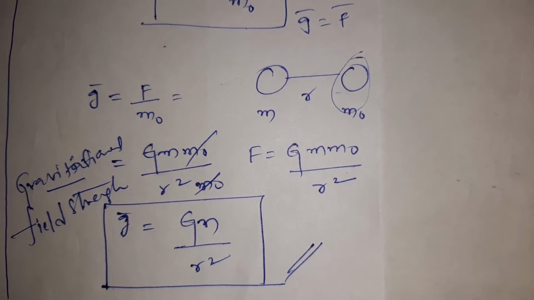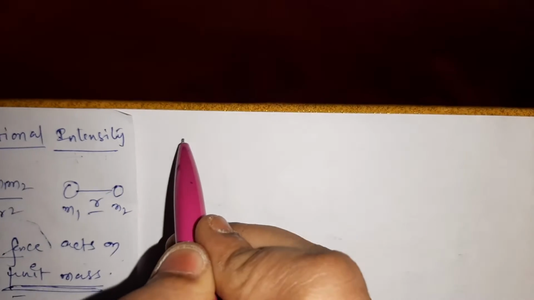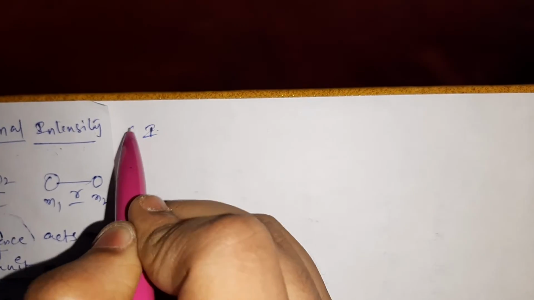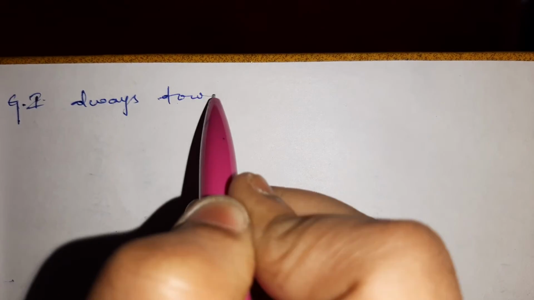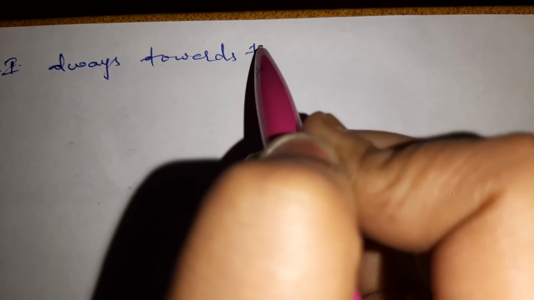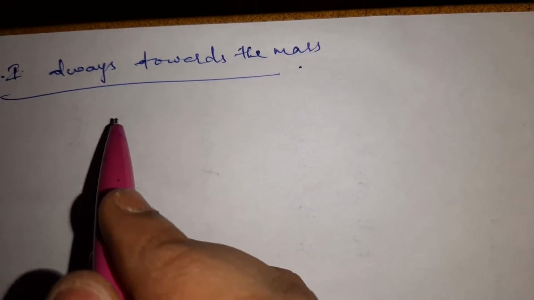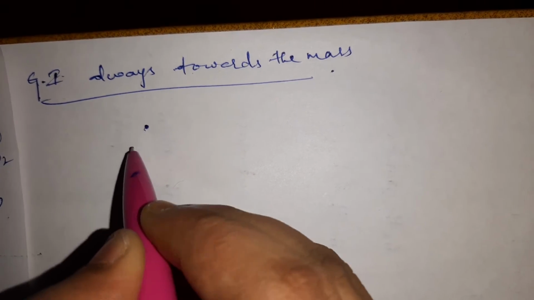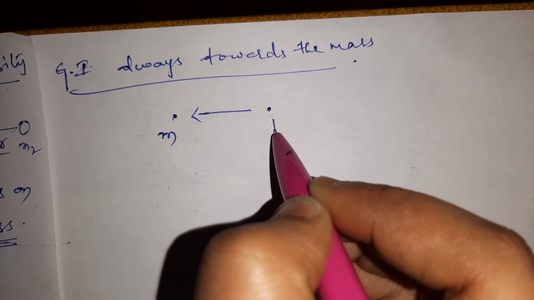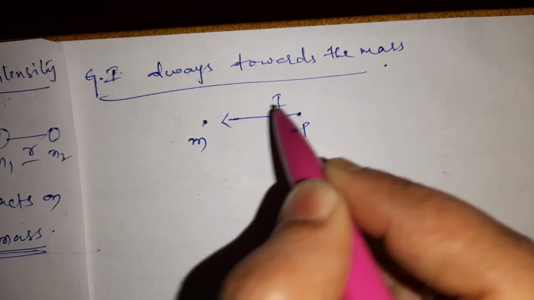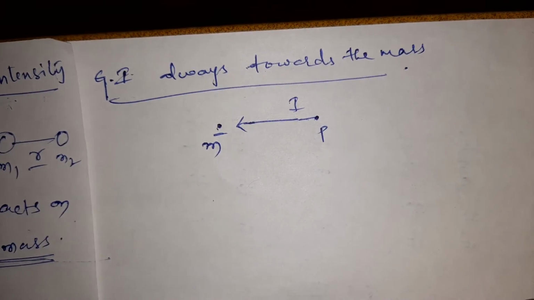Gravitational field strength. Okay, always remember, the gravitational intensity always acts towards the mass. It has a direction. It is also a vector quantity. The gravitational intensity is always towards the mass. If it is a point P, then the gravitational intensity is always towards the mass.